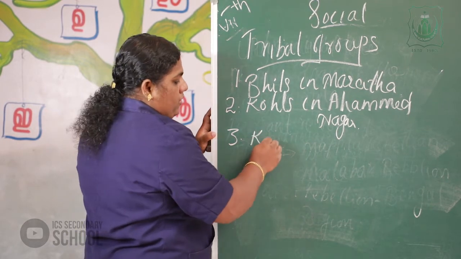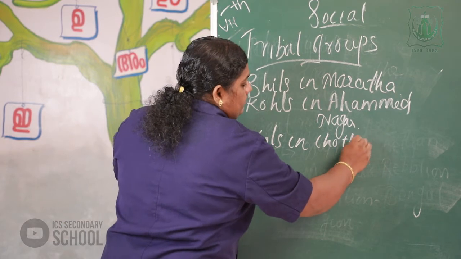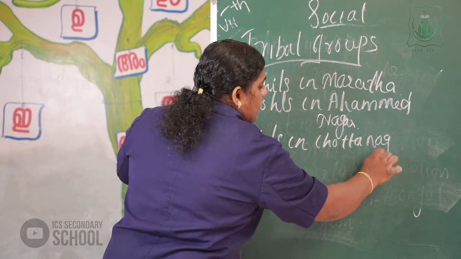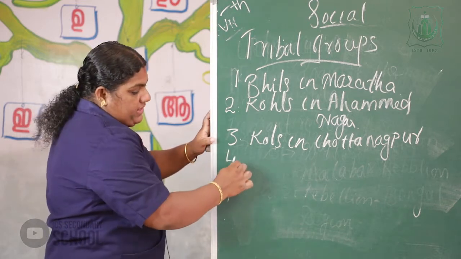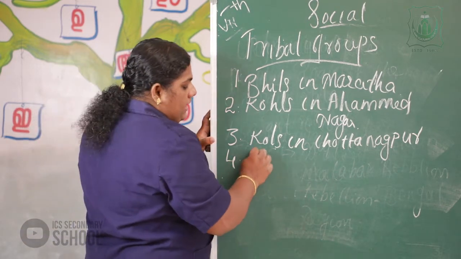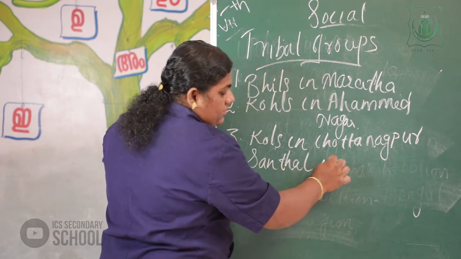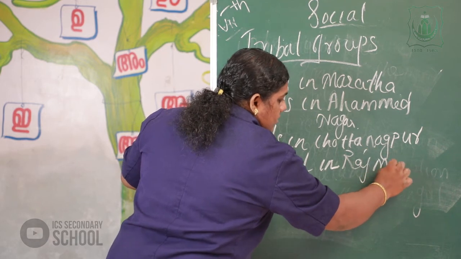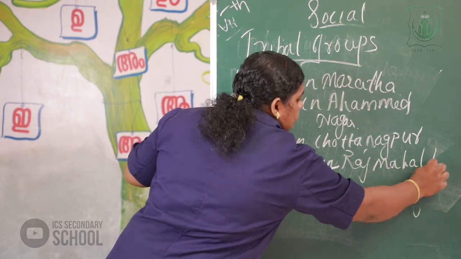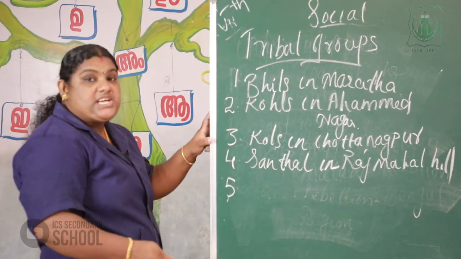Then the Kols in Chota Nagpur. Then the Santals in Rajmahal Hills. Then the Kurichias in Wayanad.